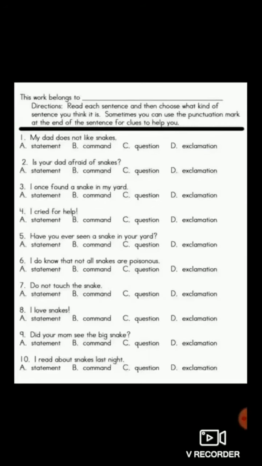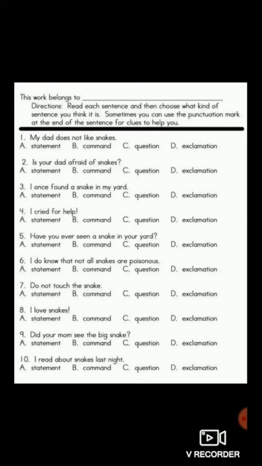Friends, I am just reading the sentences and you all will tell me the answer, whether it is command, statement, question or exclamation. Ready everyone? Okay. So read each sentence, then choose what kind of sentence you think it is and tell me the answer. The options are also given here. Now let's start. First question.